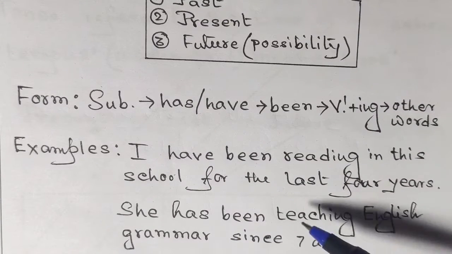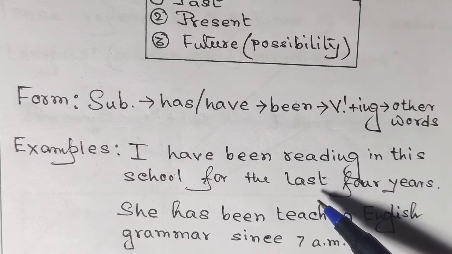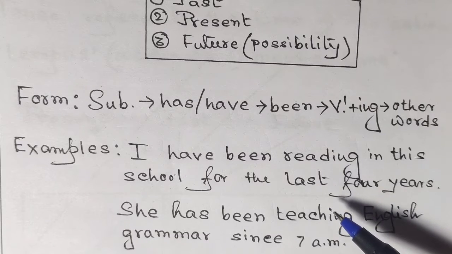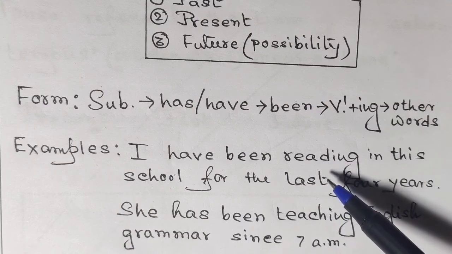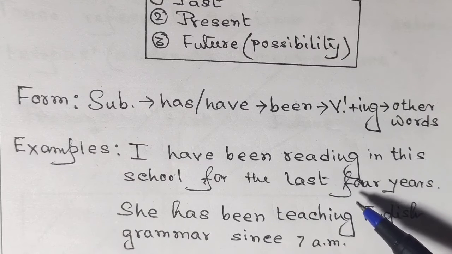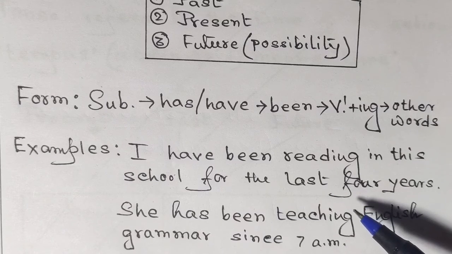The first one goes, I have been reading in this school for the last 4 years. Remember, here the action of reading started 4 years back, that is in the past. It could have been 1 day back, 1 year back, or 2 years back, or 3 years back, or 10 years back. It doesn't matter. It could be even a minute back. It could be even a second back. And these things, all of them are considered to be in the past tenses.